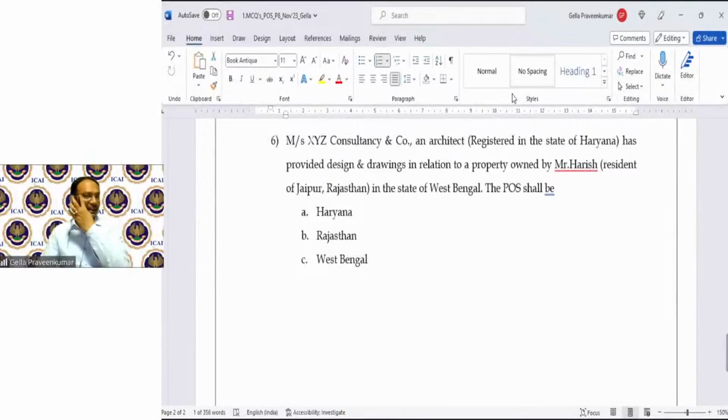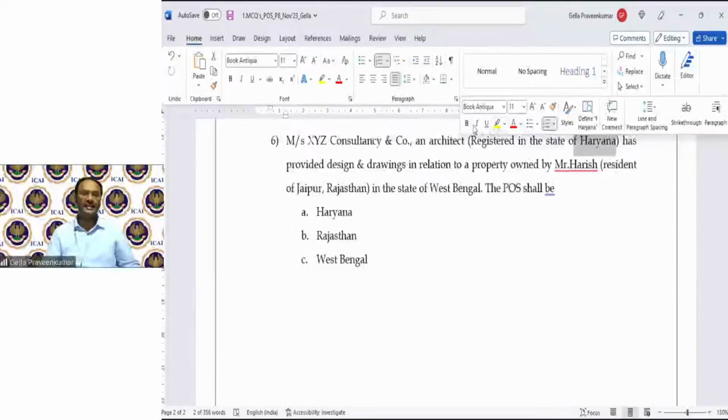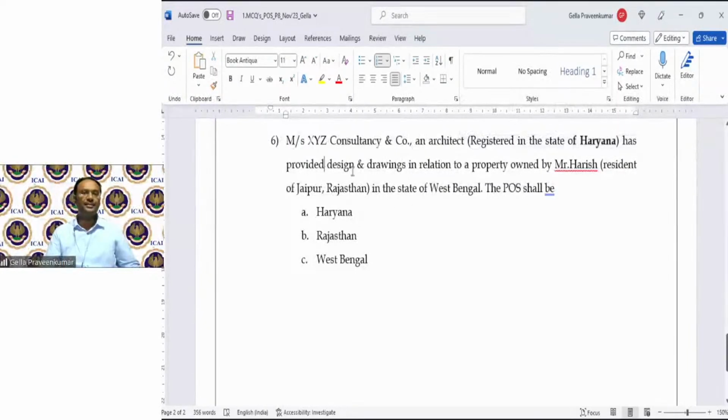XYZ, a consultancy. XYZ consultancy is an architect registered in the state of Haryana. So this firm of consultants is registered in Haryana. It has provided design and drawings in relation to a property which is owned by Mr. Harish. Harish is a resident of Rajasthan.